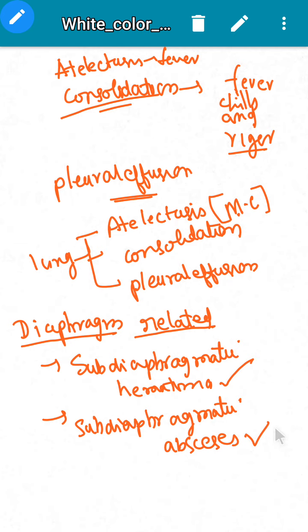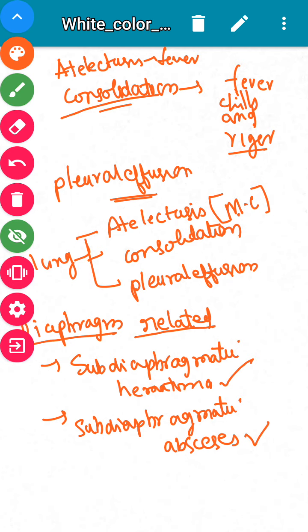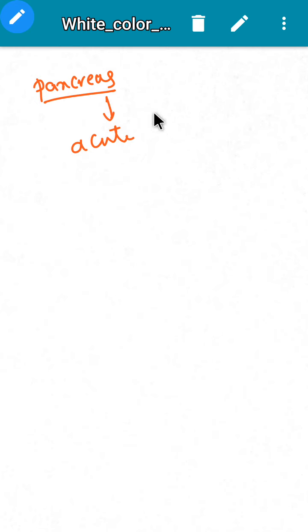Then pancreas related. There can be acute pancreatitis. Injury to the tail of the pancreas can occur.